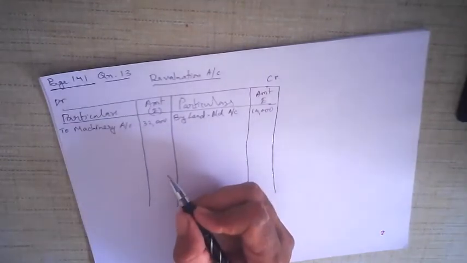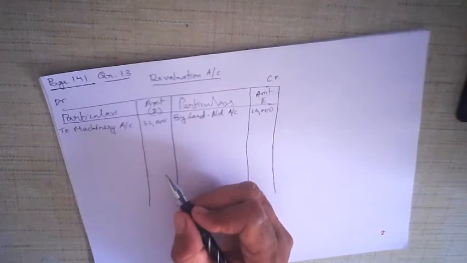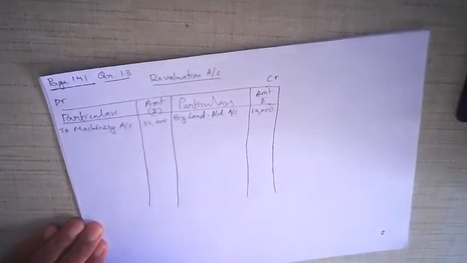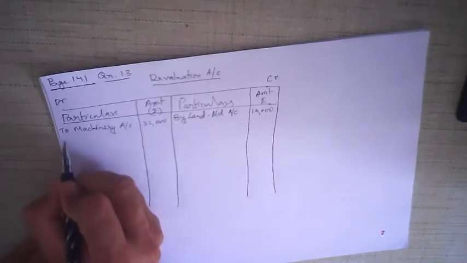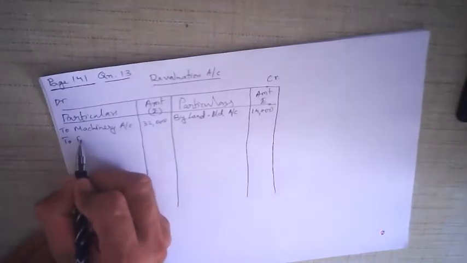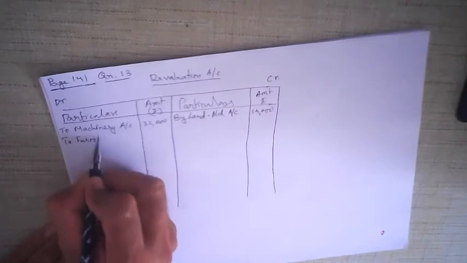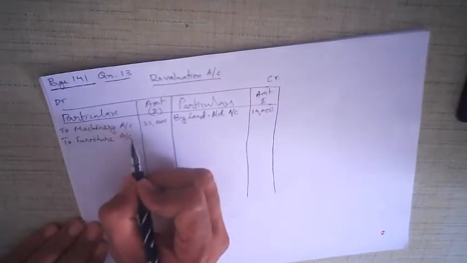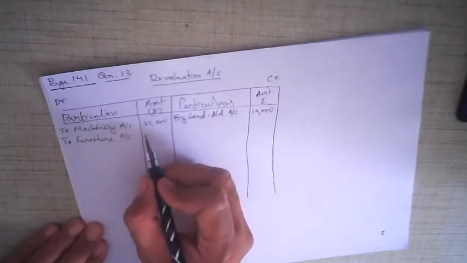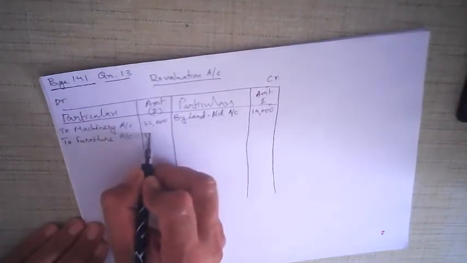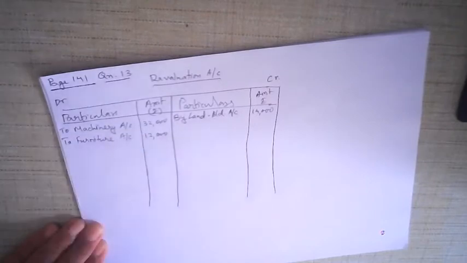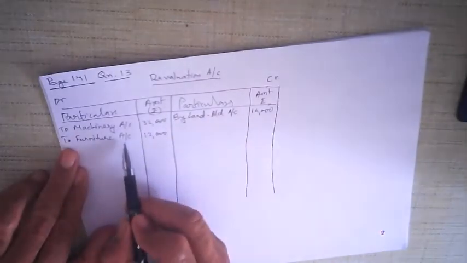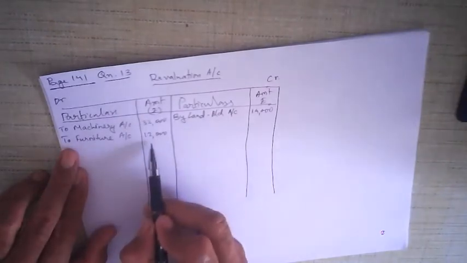Similarly, the furniture value has also gone down by 40%. Furniture is 30,000, and 40% of 30,000 is 12,000. So to furniture account, this has also gone down by 40%, 12,000. Okay, so land has gone up by 14,000, furniture and machinery has gone down by 32,000 and 12,000 respectively.